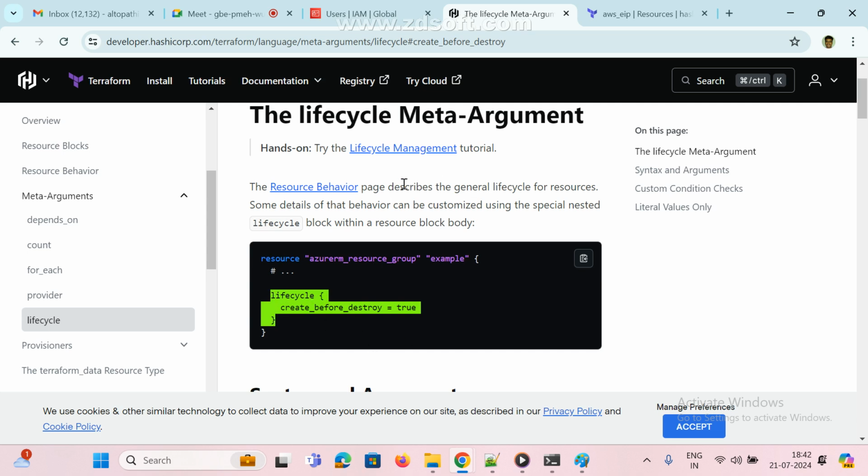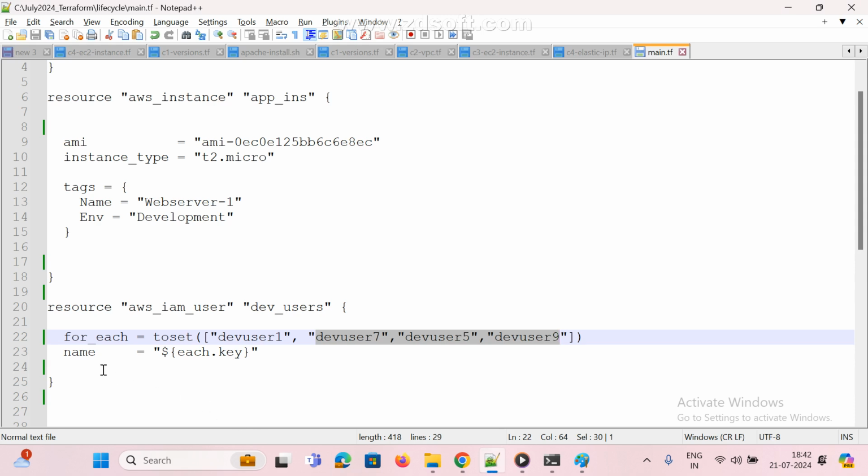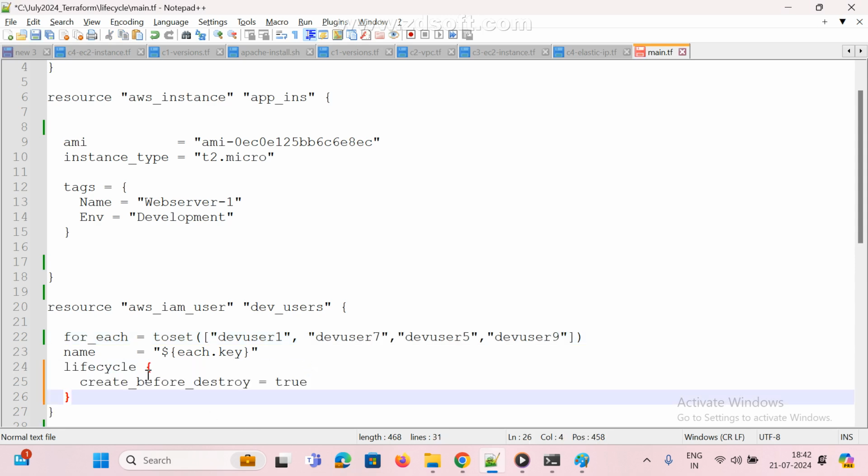See here, the general lifecycle resource. So the lifecycle policy means create before destroy equal to true. I am just copying this one and going to here. I am just adding it here. Clear?